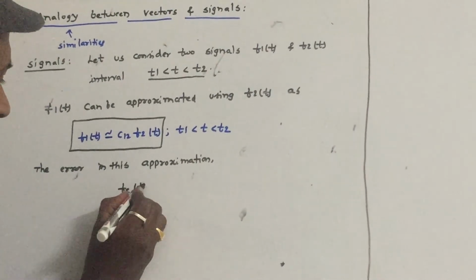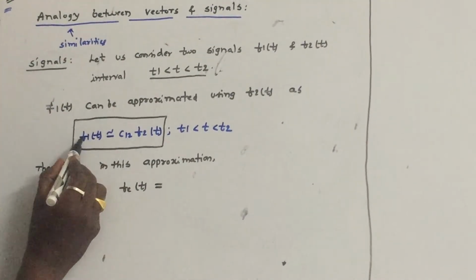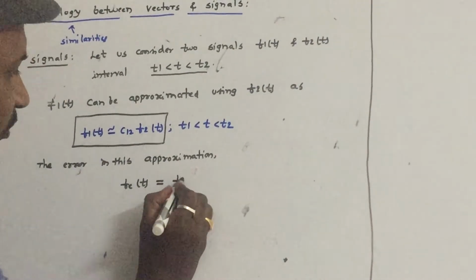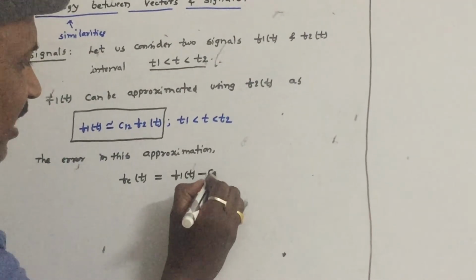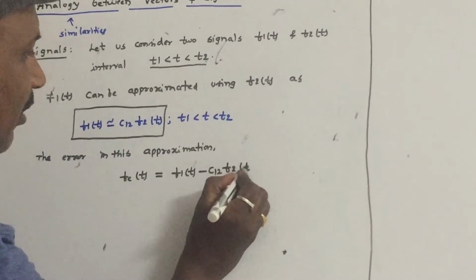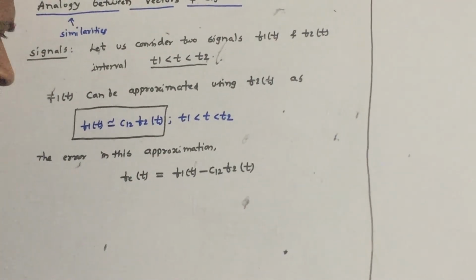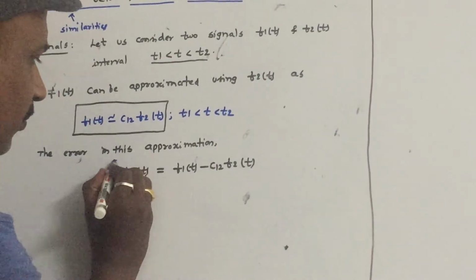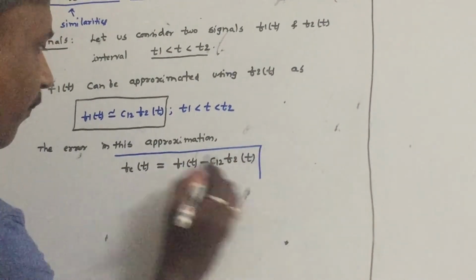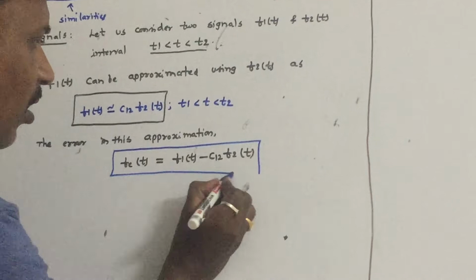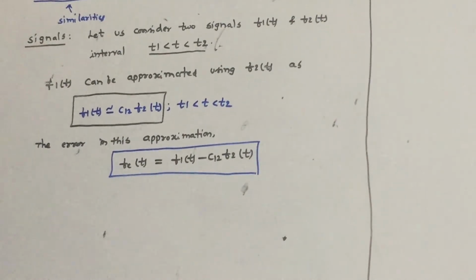The error in this approximation is represented by fe of t, which is simply f1 of t minus c12 into f2 of t. So this is the error in this approximation. Remember that we want to minimize the error. That is our objective.